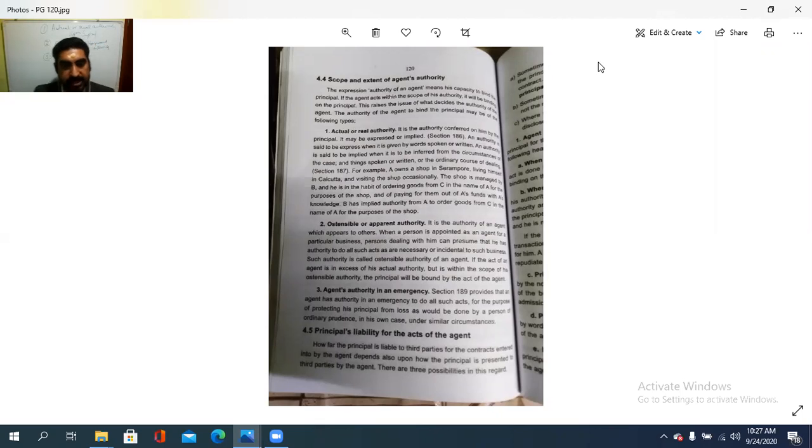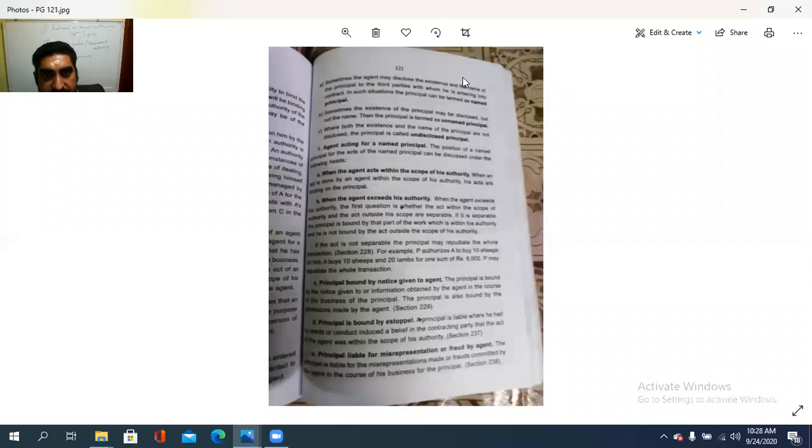How far the principal is liable to the third party for the contracts entered into by an agent depends also upon how the principal is presented to the third party by the agent. How the principal is to be facing the third party. Isn't it? The principal is presented to the third party by an agent. So how far does this occur? There are three possibilities in this regard.